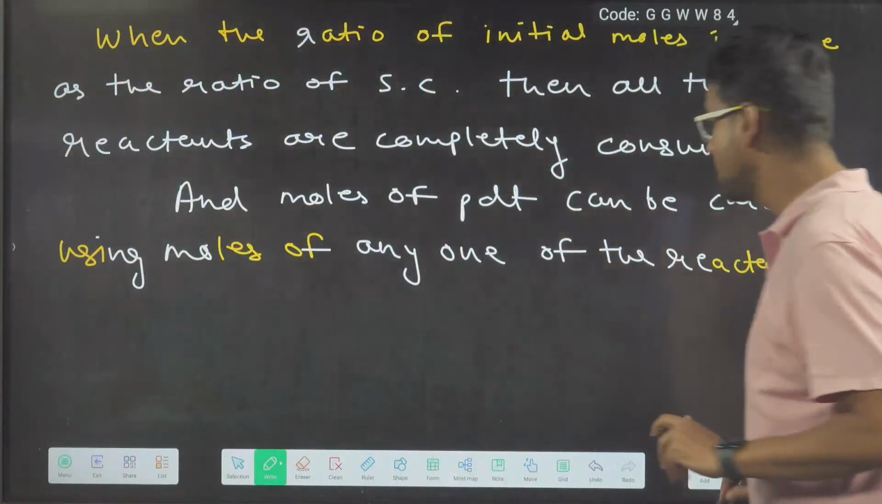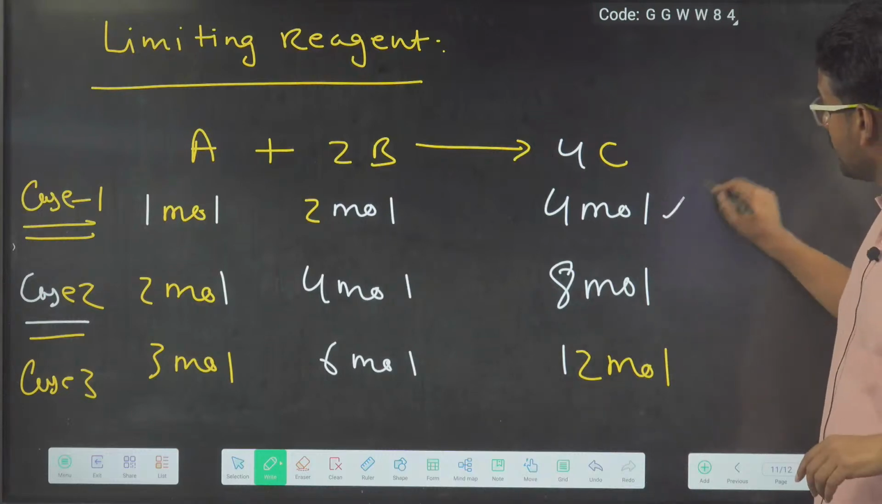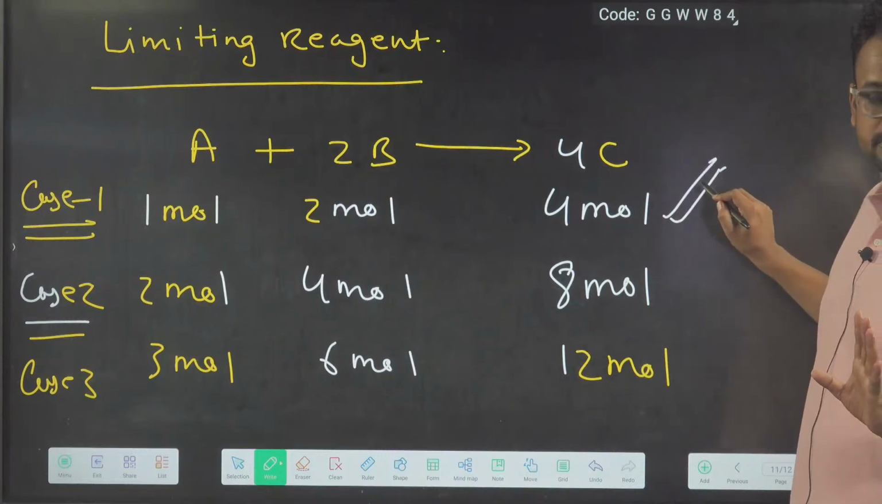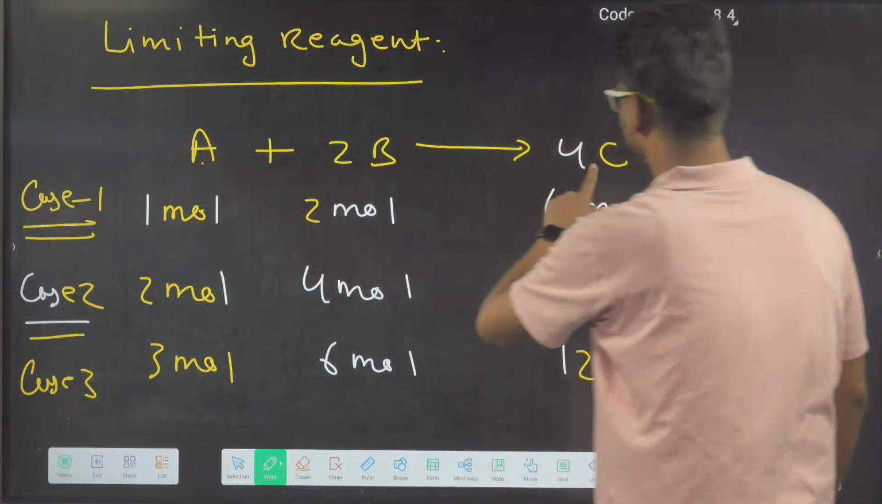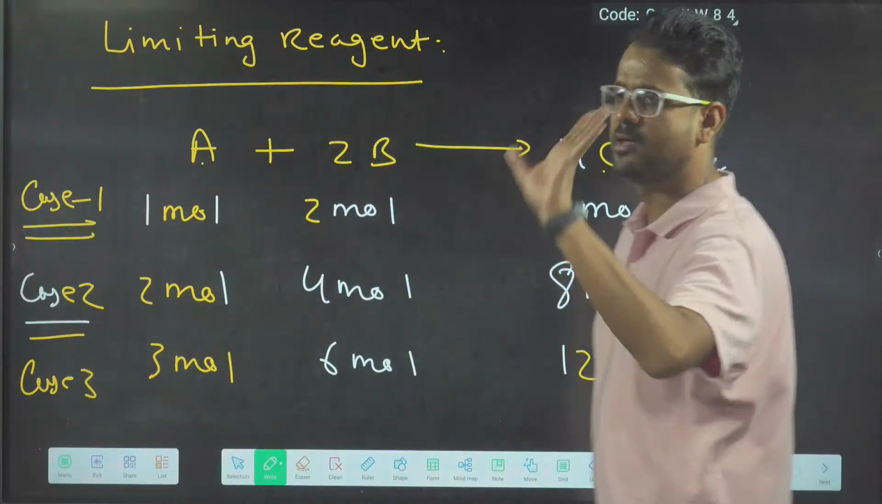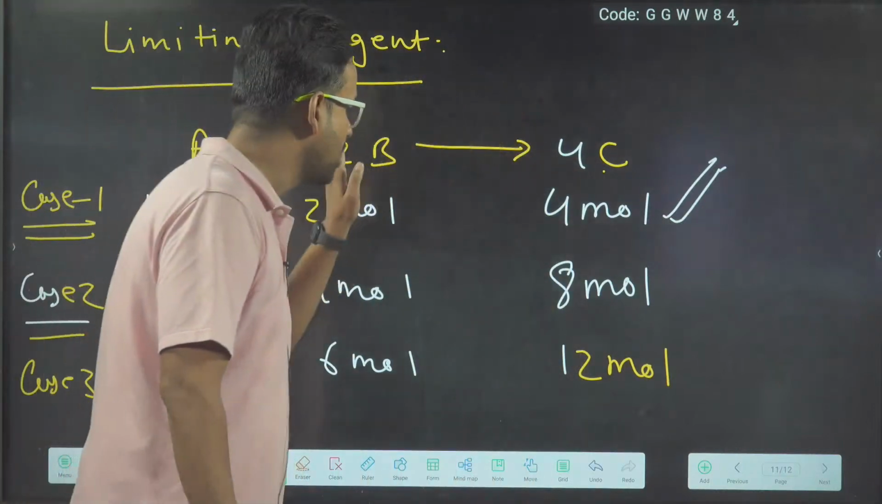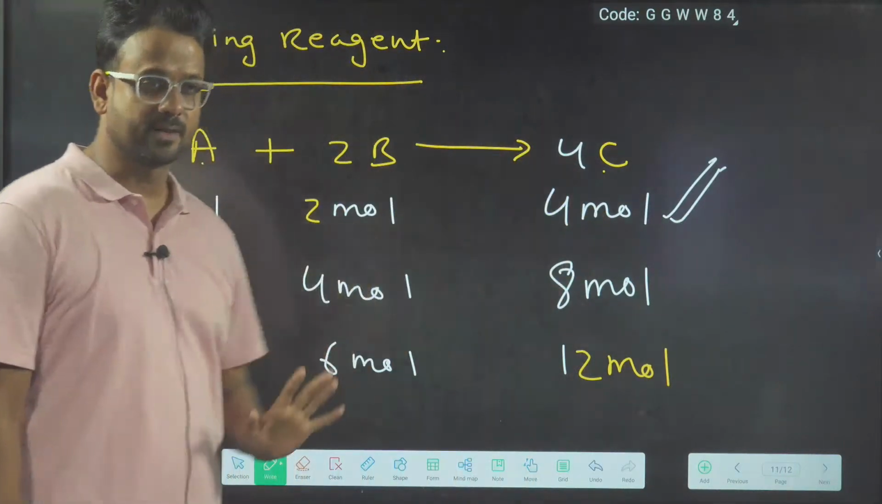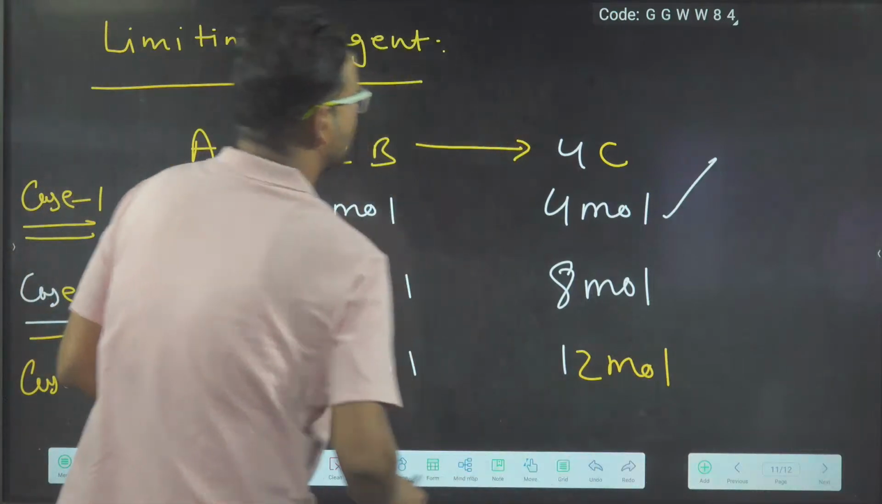Like over here, listen to me carefully. In order to calculate how much C is produced, you can apply grand power on A and C or B and C. Both will give you the same answer. You can apply grand power on A and C or B and C. Both will give you the same answer. And for your mental peace, you can check it also.